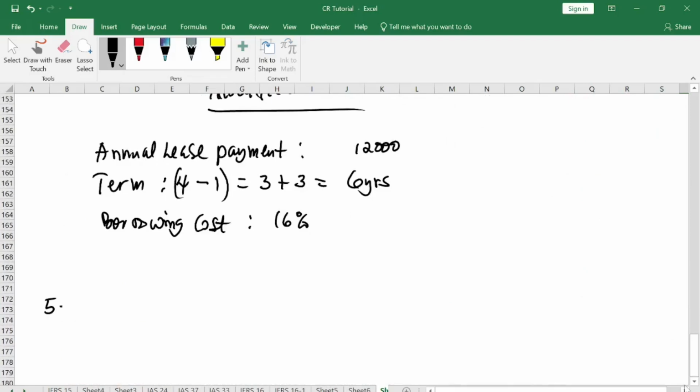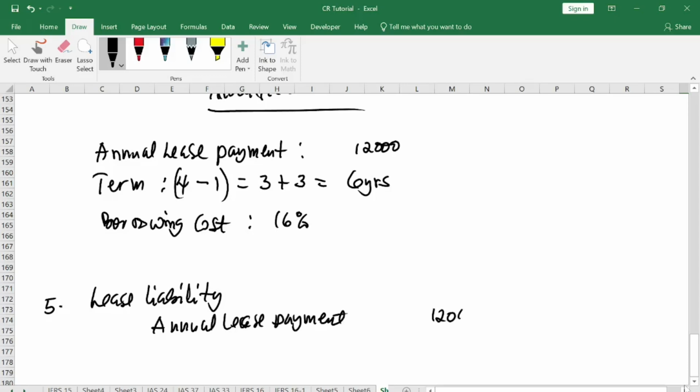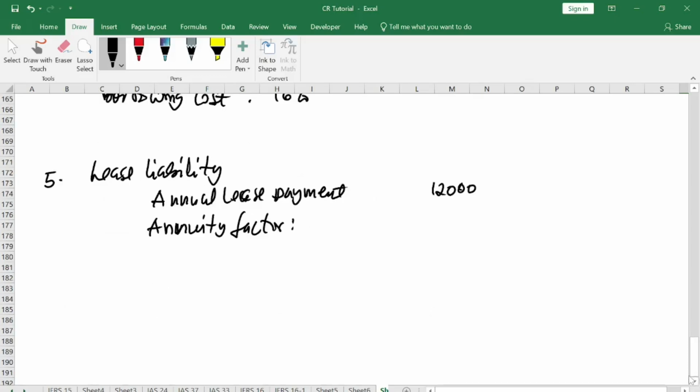So you come here, number 5. So you have your lease liability. You start with your annual lease payment, which is 12,000. Then you find your annuity factor. You follow the formula.